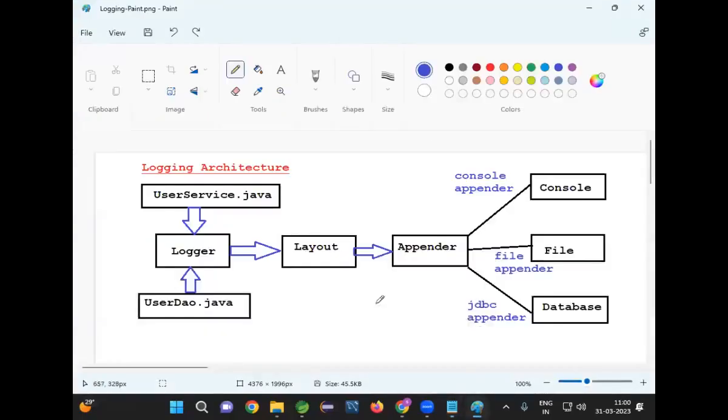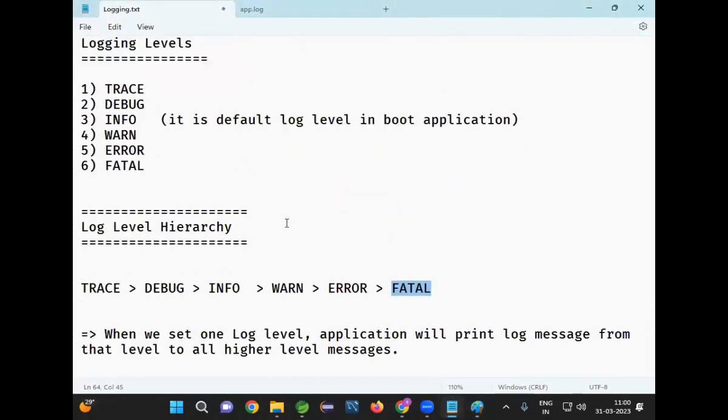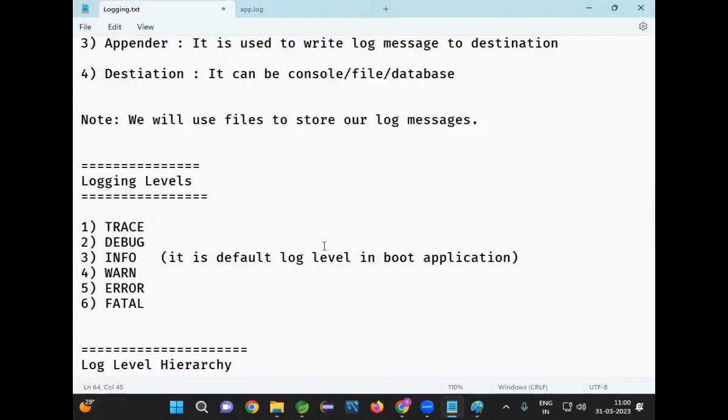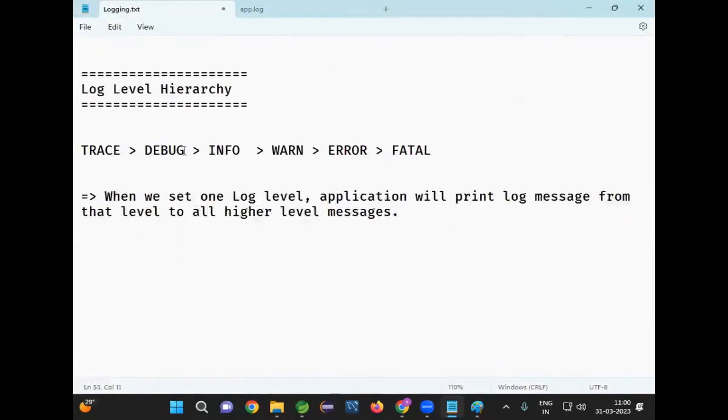Once the log messages are generated in the log file, I want to monitor my log messages. In order to monitor the log messages, some tools are available. We'll talk about that later. First of all, did you get the clarity? What is the log level, what is the default level, and when to use which level? What is the default log level? What is the meaning of info? From that level, all the higher levels will be printed.